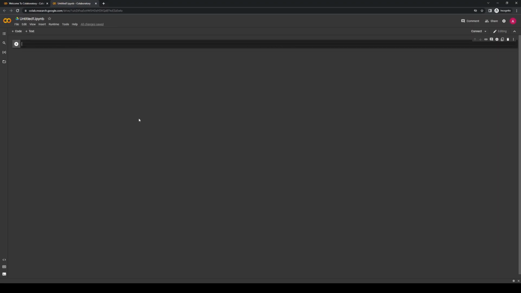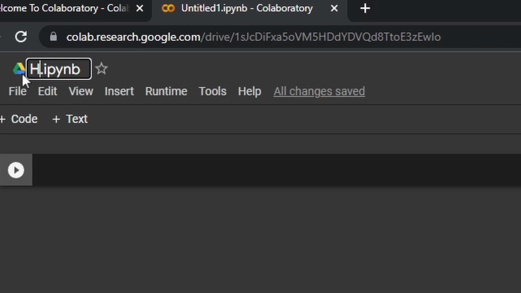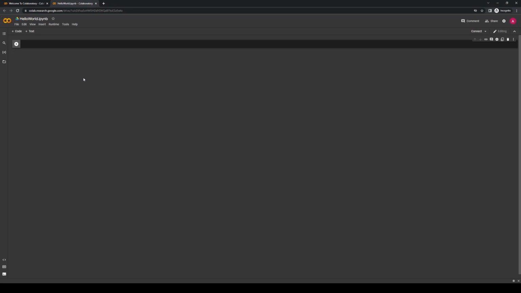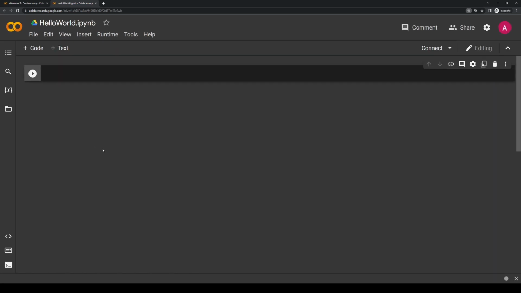Now that we've opened up a new file, you should see this page that looks something like this, which is just a blank notebook with the name untitled.ipynb. Now ipynb is just the file extension, so let's change untitled to say hello world, and then press enter. Now let me quickly explain how Google Colab works. Before that, let me just zoom in so it's a little bit easier for you guys to see.